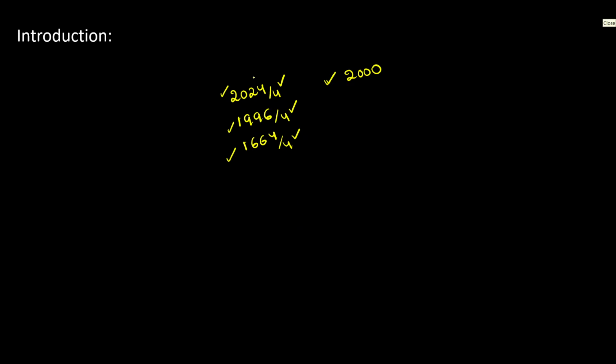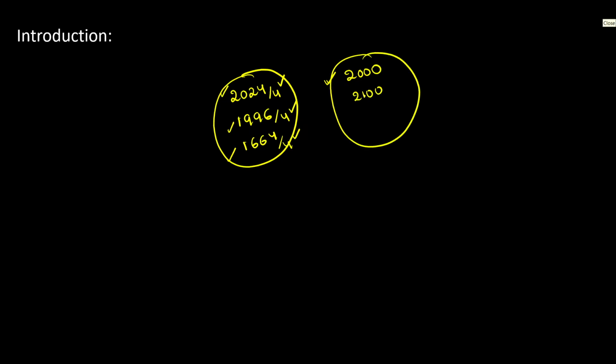In case of an ordinary year, the given year should be divisible by 4. In case of a century year, the given year should be divisible by 400. In order to become a leap year, if you are given a century year, the given year should be divisible by 400.